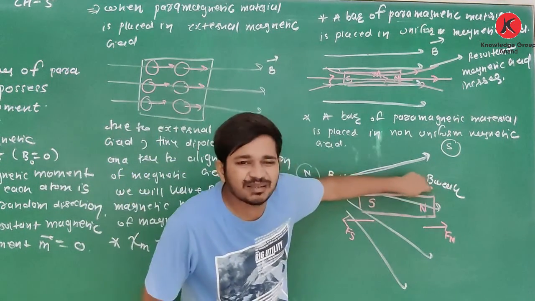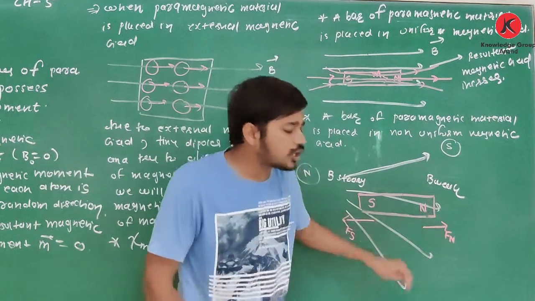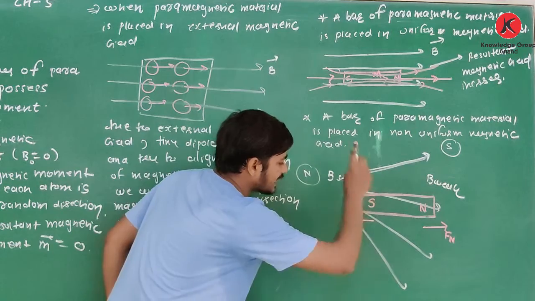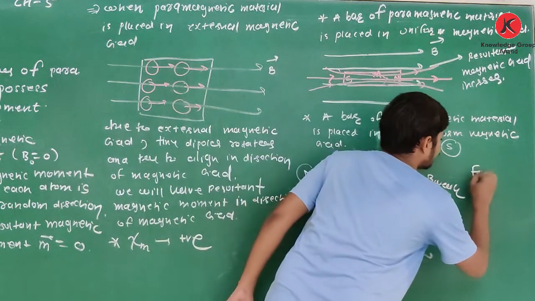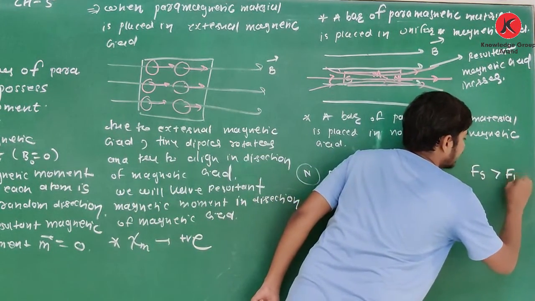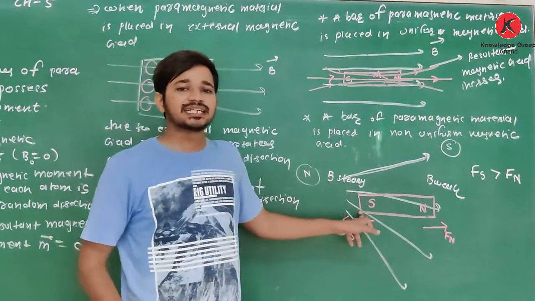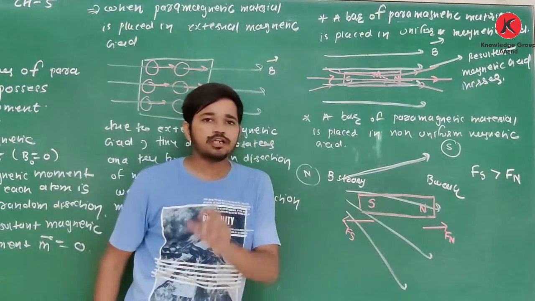The north pole is in a weak magnetic field, so the force acting on the north pole is less. So as shown in the figure, Fs is greater than Fn.